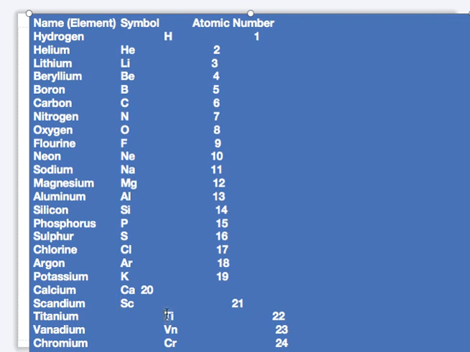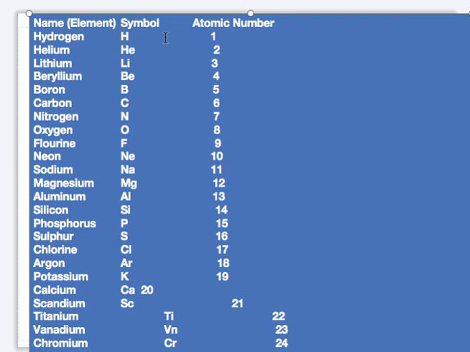Let's look at this arrangement. Hydrogen has atomic number 1. The symbol is H. We are still going to look at how these symbols were derived. Number 2 is helium, He is the symbol, atomic number 2. Number 3 element is lithium, Li.